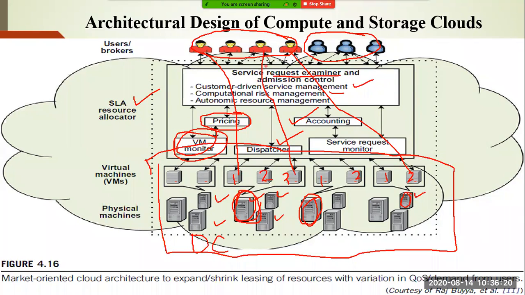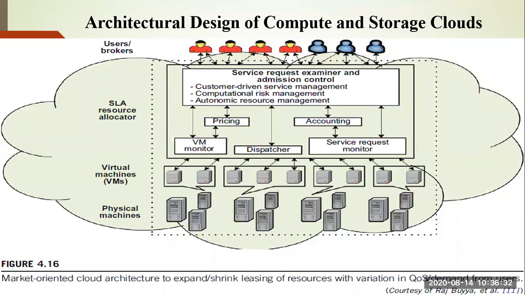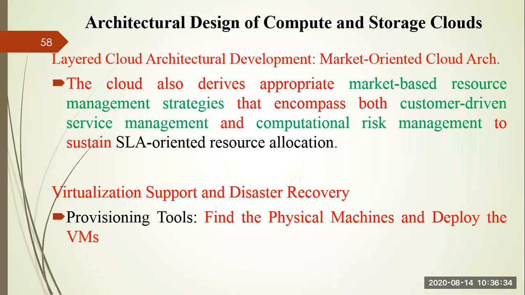This is an architecture proposed by Professor Rajkumar Buyya, maybe in 2011. There is a very excellent research paper by Professor Rajkumar Buyya which represents this particular architecture. As I mentioned, this market-based resource management encompasses two things: customer-driven service management as well as computational risk management.